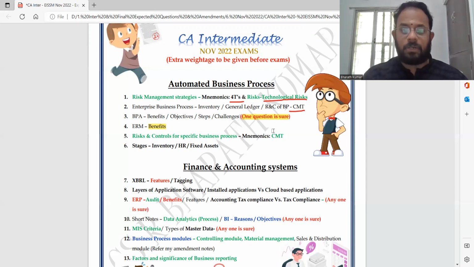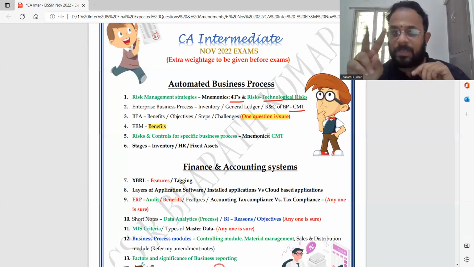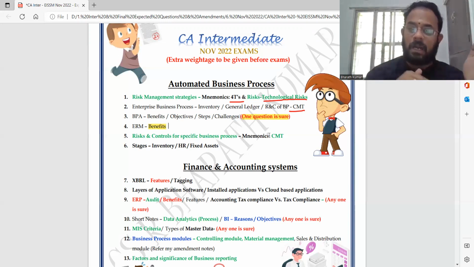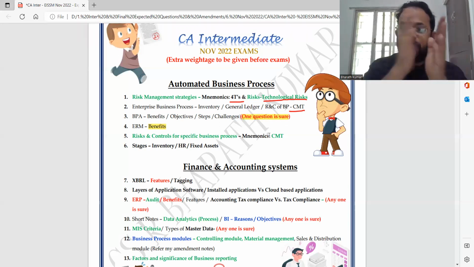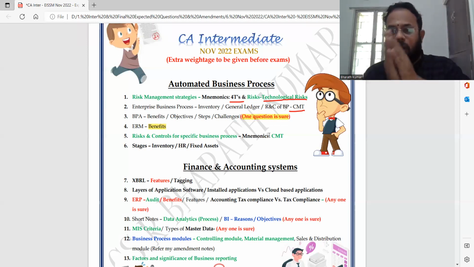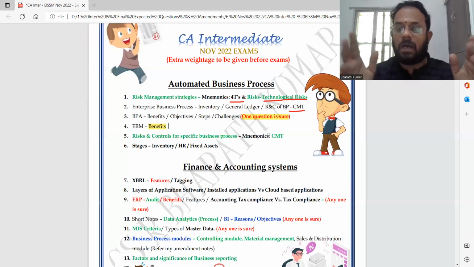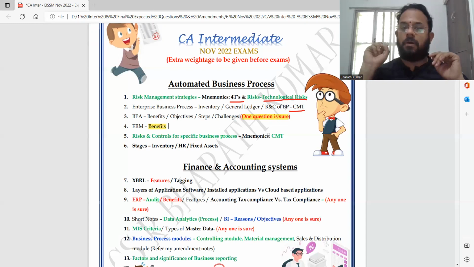Next, I already told you CMT separately. Why I wanted to give this again is for a simple reason. It occurred twice. One is going to be in green color, another is going to be in a normal one. One is from my side, the questions that are expected, and that means the risk and the control of all the business processes can be asked. Exclusively CMT also can be asked. That's what I wanted to cover here.